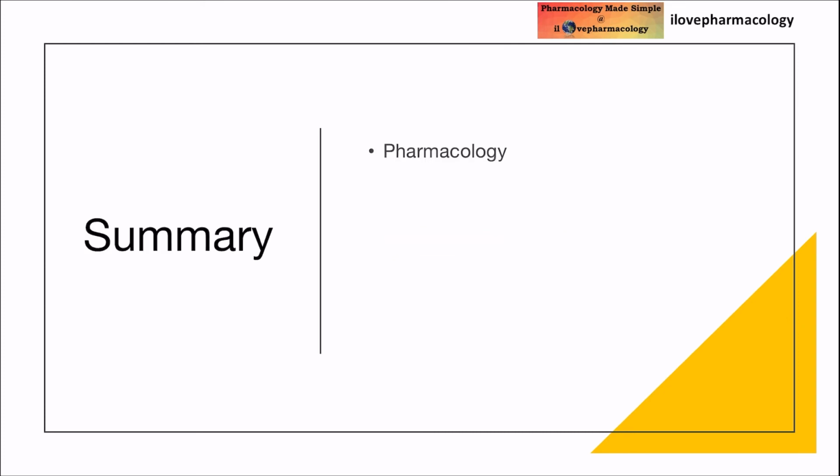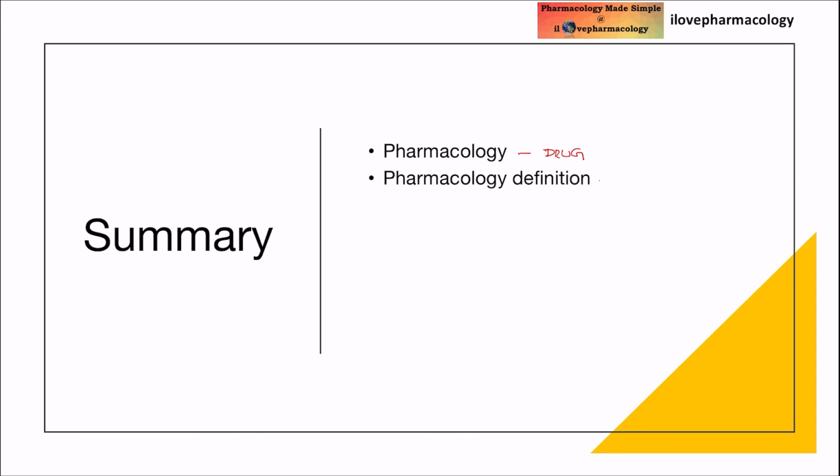So to summarize, we talked about pharmacology. Pharmacon means drug, logos means science. Basically pharmacology is the scientific study of drugs.